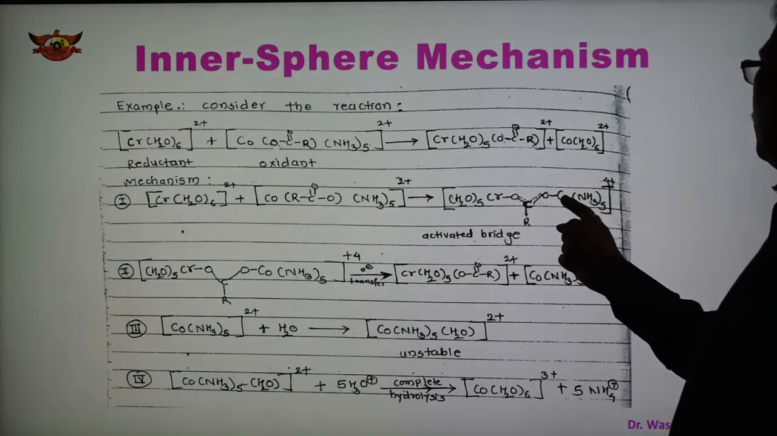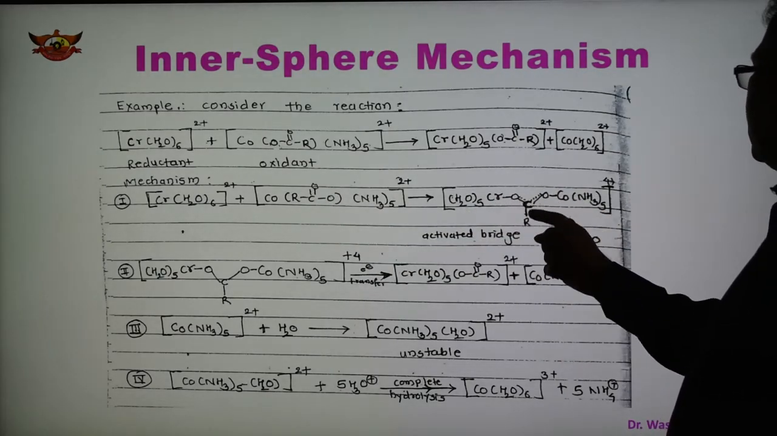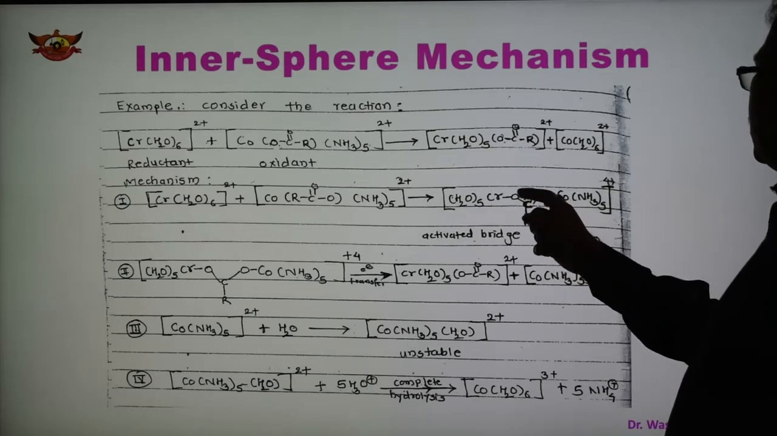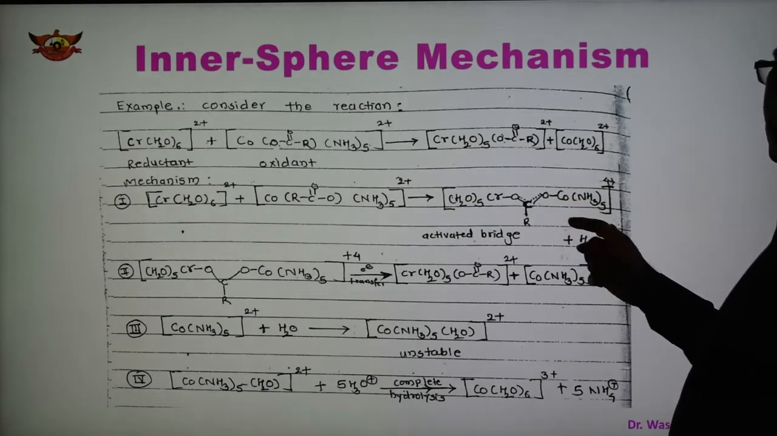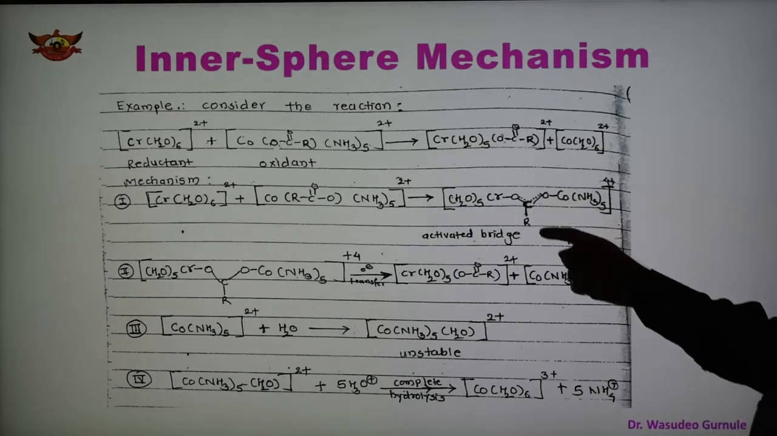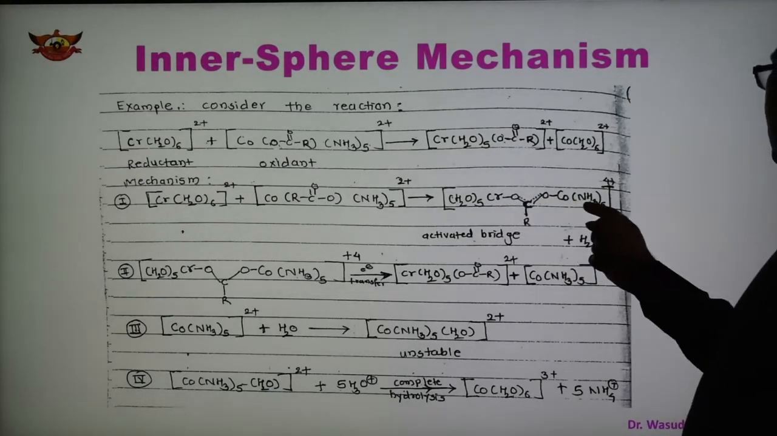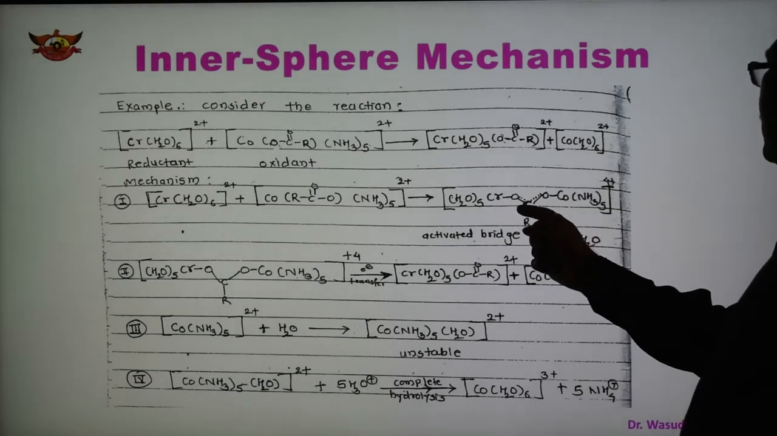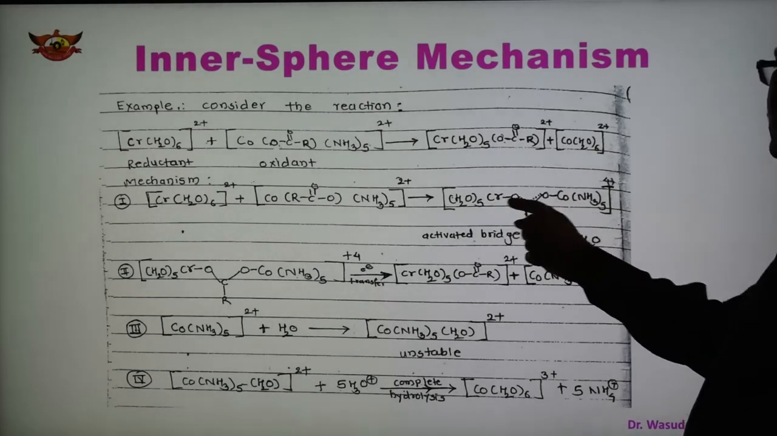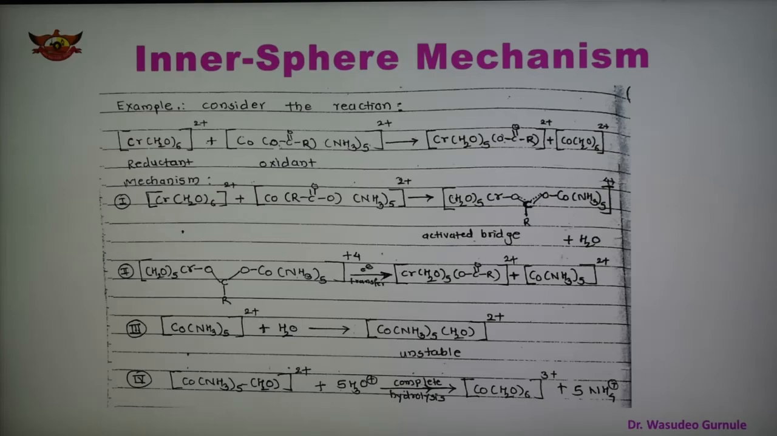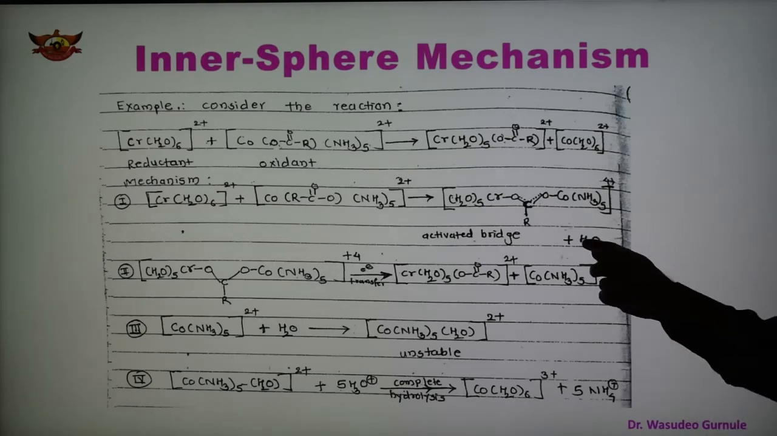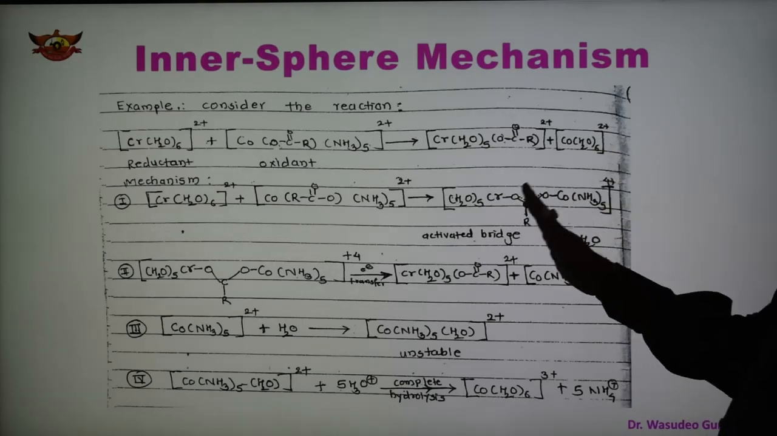This is chromium and cobalt, and here the RCOO is a bridge. This is the ester group, also known as acetate, which acts as a bridge between these two. In this way the bridging ligand forms between the two metals, and this is the activated bridge product, and there is a loss of water from the labile complex. So this is step 1.